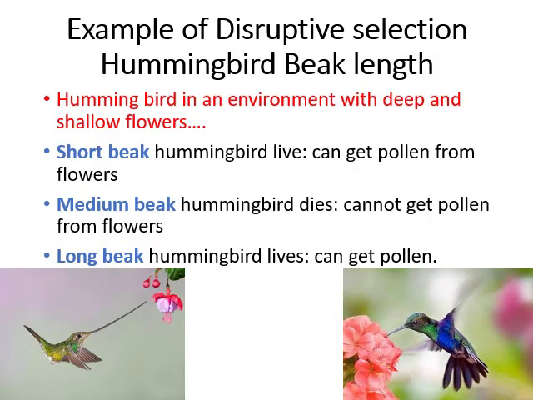Now let's discuss another example of hummingbird beak length. Hummingbirds in an environment with deep and shallow flowers. Short-beaked hummingbirds can get pollen from shallow flowers, while medium-beaked hummingbirds die because they cannot get pollen from either flower. Long-beaked hummingbirds live because they can get pollen.